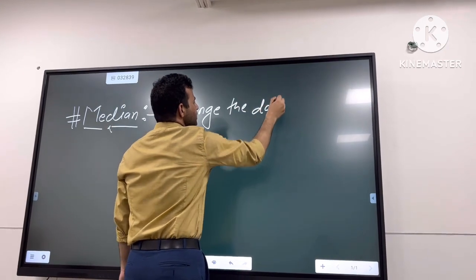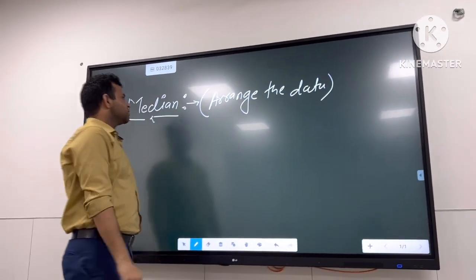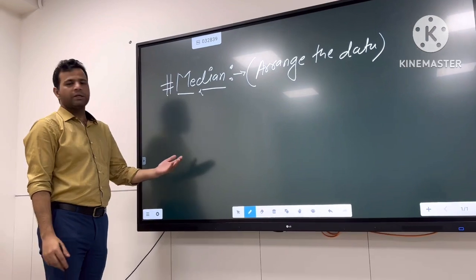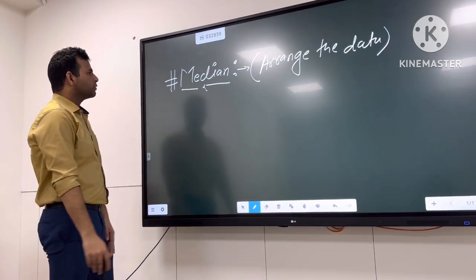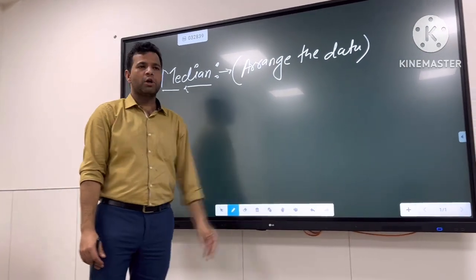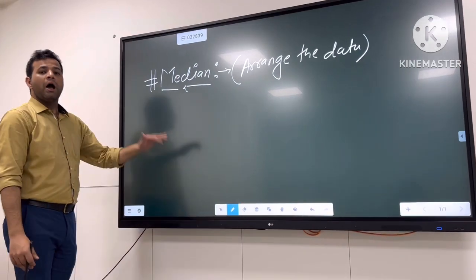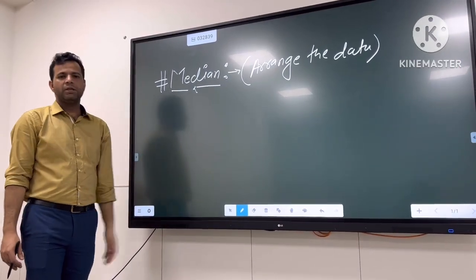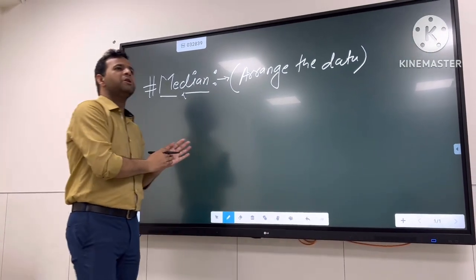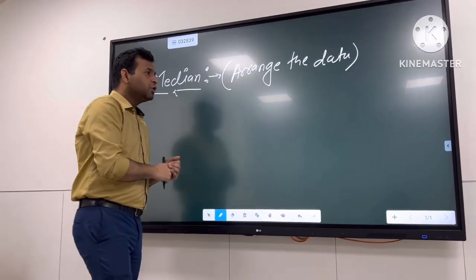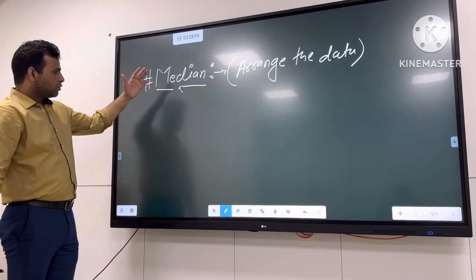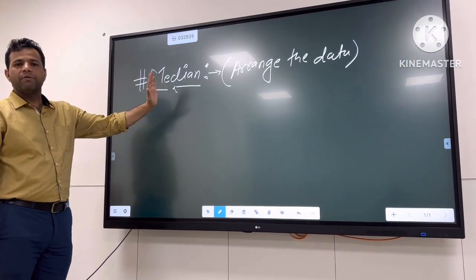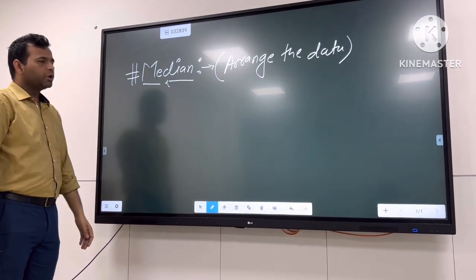How can you arrange the data? For simplification, you can arrange the data in ascending order, or you can arrange the data in descending order. But I would suggest that you arrange the data in ascending order, because it will be easy to observe and easy to do mathematics on. So I would suggest that. So let's have a list and then we will find out the median, according to the formula.